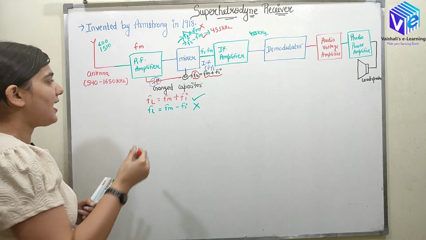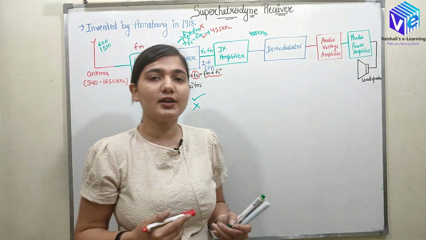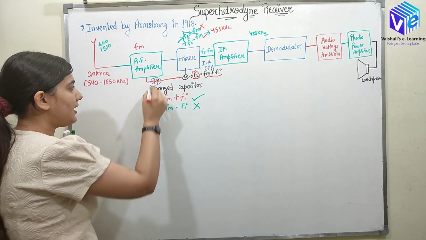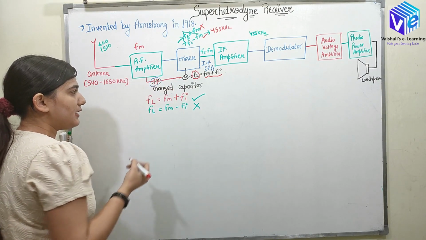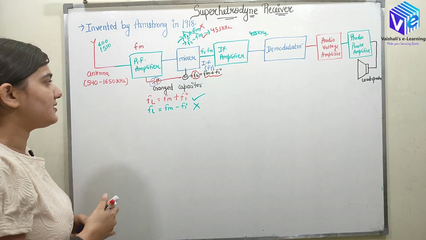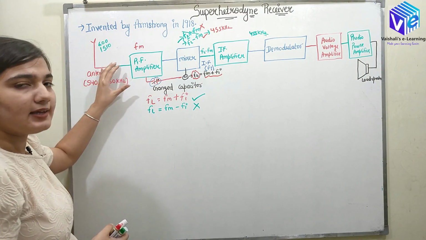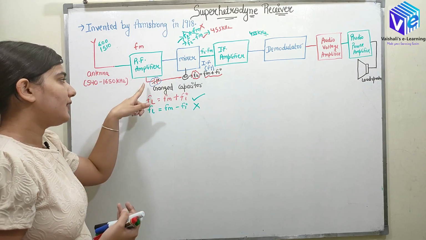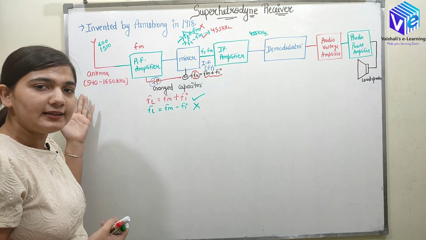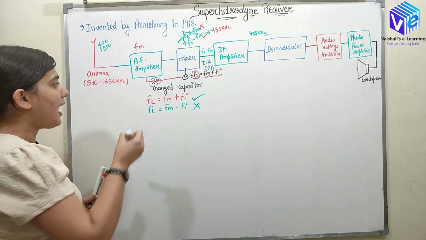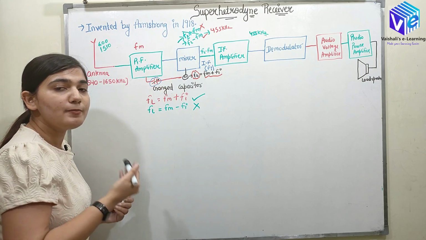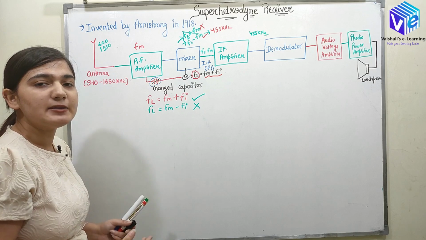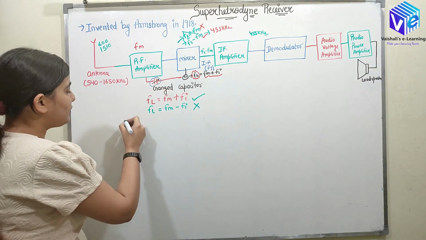Here I talked about the gang capacitor. The gang capacitor works on the tuning, so the change in the capacitance value will depend upon the change in the frequency. If I am getting one signal and then another signal, the capacitor value will change and it will detect the other signal. So how much can this capacitor value change, maximum and minimum, to detect the maximum and the minimum signal present in the amplitude modulated range?